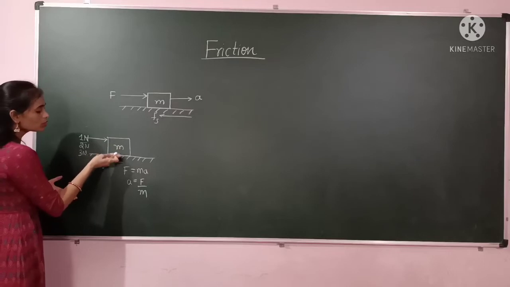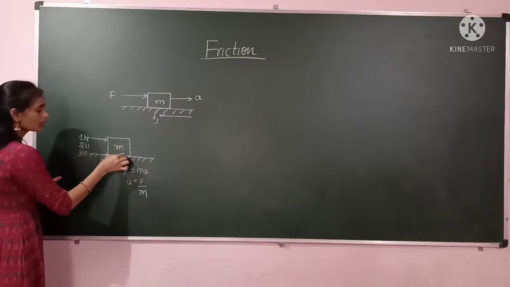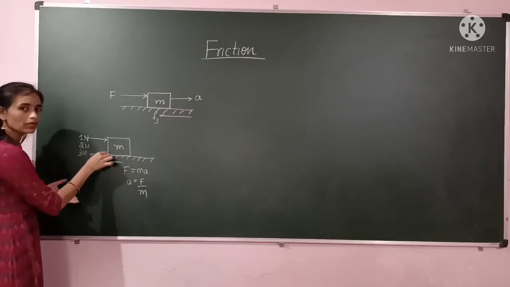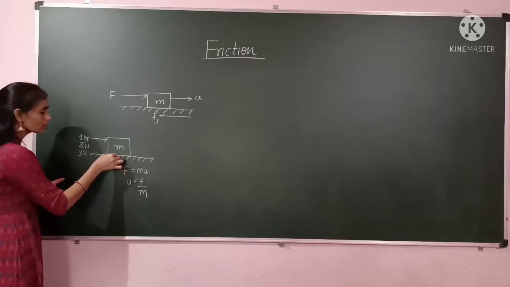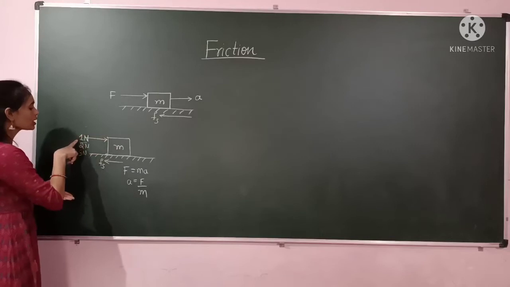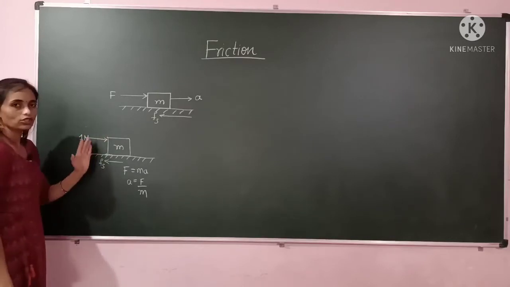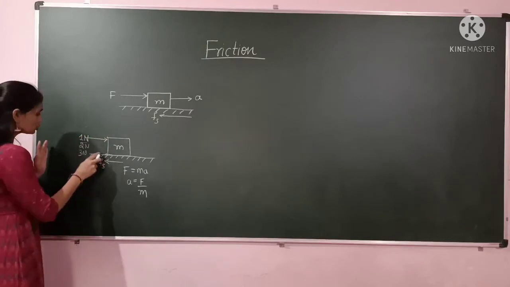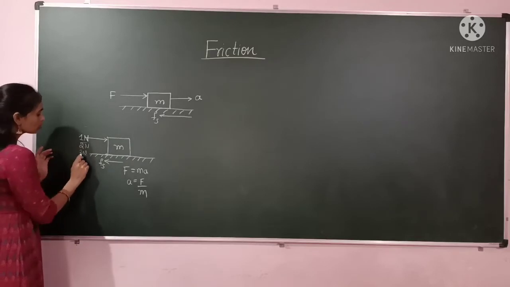Between these two bodies there is a contact, and here the frictional force will be generated, or else here the frictional force will be acting, and this frictional force is always opposite to the direction of the motion. So here it is opposing. Next, again I am applying 4 Newton force.